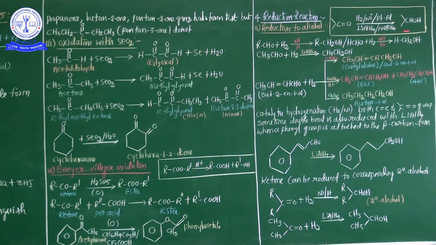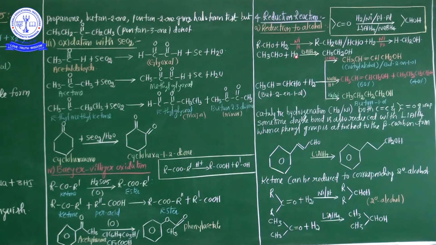See here a simple chemical equation: C double bond O, this is nothing but a carbonyl compound. In the presence of these optimum conditions, alcohol is obtained; in case of ketones, secondary alcohol is obtained. Now see the first equation. This is aldehyde. Reduction means generally the hydrogenation process.